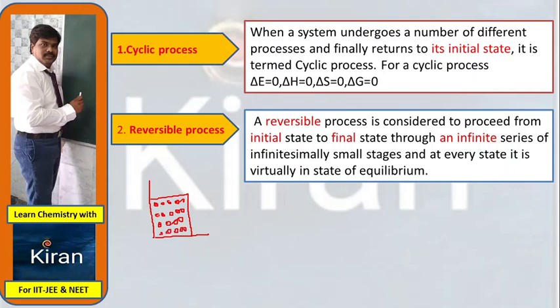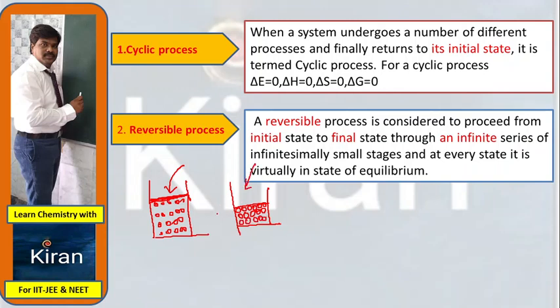This is the top of the vessel. This is considered as a piston. When you press this piston, the volume will decrease. When pressure increases on the piston, the volume decreases like this, because pressure is inversely proportional to the volume. Pressure increases, volume decreases.